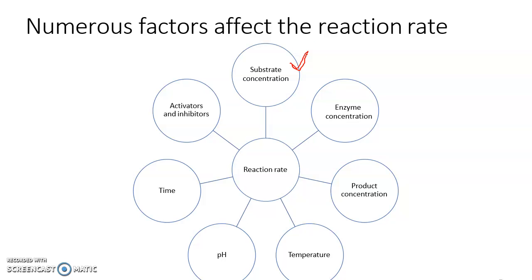Those things we will discuss under substrate concentration. The next one, enzyme concentration is also important, and product concentration and temperature also, because of the optimal conditions, temperature and pH, hydrogen ion concentration, and time also. Here is another topic.